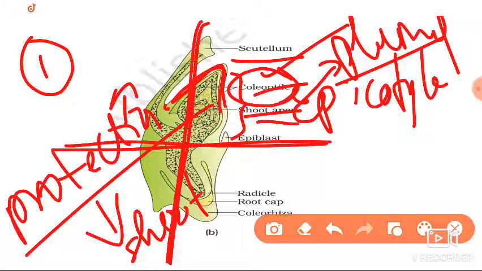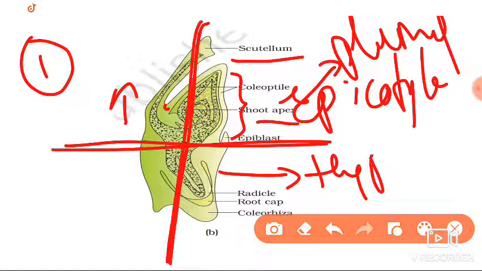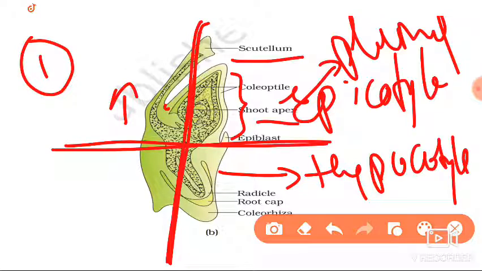And here you can find the scutellum, which we already studied. Next, if you come to the lower region of the embryonal axis, this is the hypocotyl. In this hypocotyl you can see the radicle. We already know that the lower portion gives rise to the root system and the upper region gives rise to the shoot system.